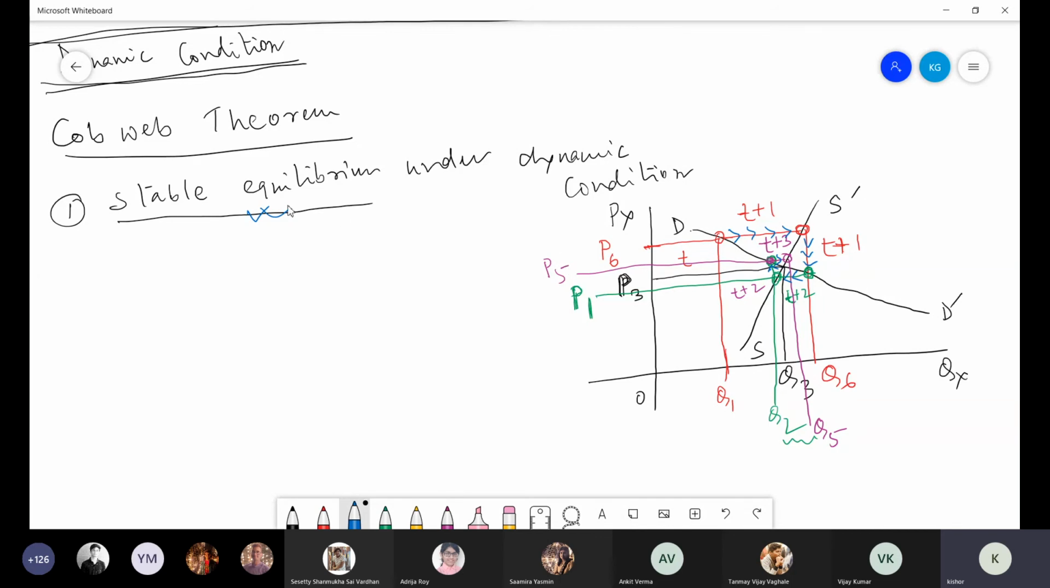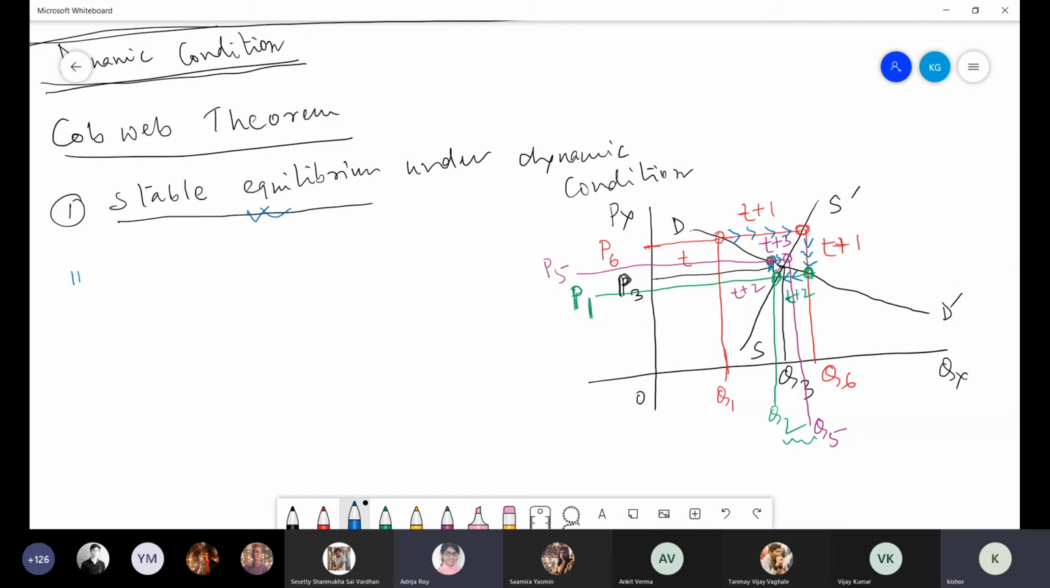Means instability may be there, but immediately after a few time periods, time lag, you are reaching again to your original equilibrium. Because of that, it is called stable equilibrium under dynamic condition. Clear? I believe it is clear.